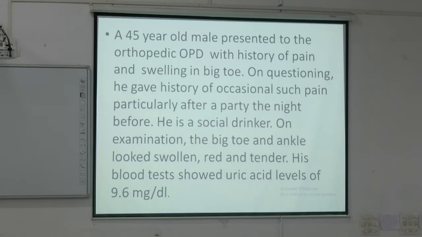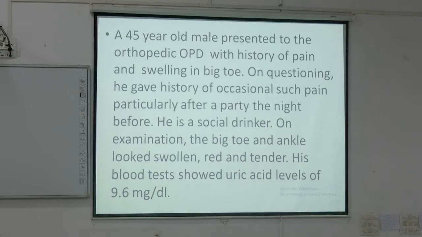Next is another case. A 45-year-old male presented to the orthopedic OPD with history of pain and swelling in a big toe. On questioning, he gave history of occasional such pain, particularly after a party the night before. He is a social drinker. On examination, the big toe and ankle looked swollen, red and tender. His blood test showed uric acid level of 9.6 mg per dl. Gout. Very good. Yes, it is a case of gout.